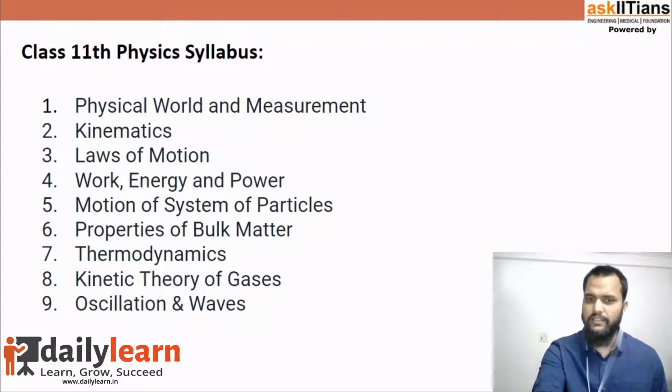Okay, so let's start Bernoulli's theorem. So this is the scientist Daniel Bernoulli. He gave this famous theorem, Bernoulli's theorem. What he said, I'll discuss it later on, but I'll tell you the phenomena or the technology we have developed using Bernoulli's theorem.